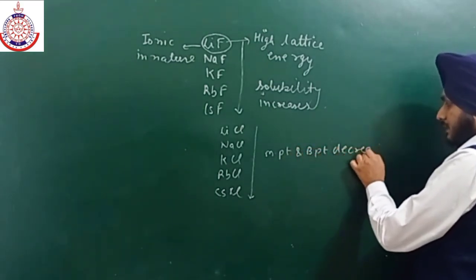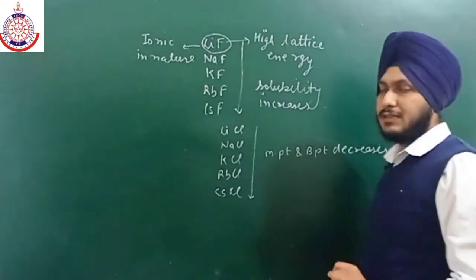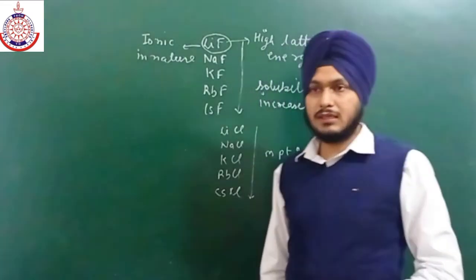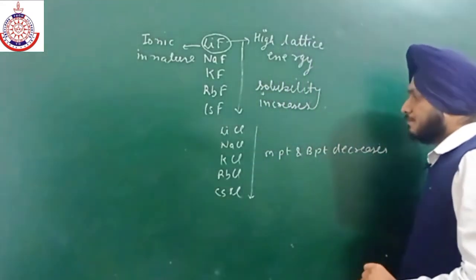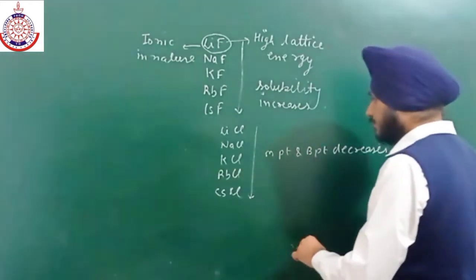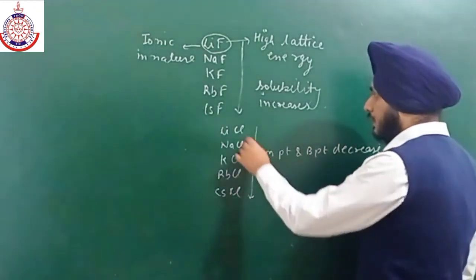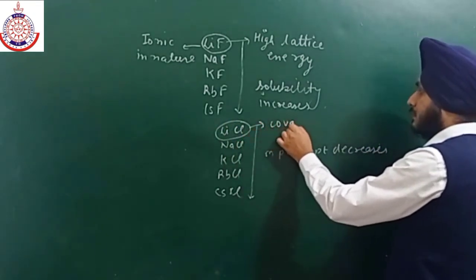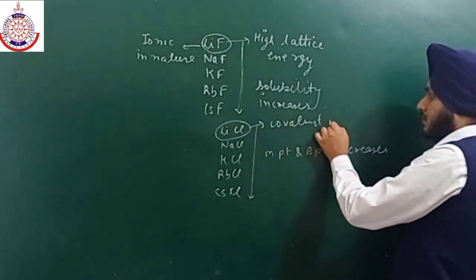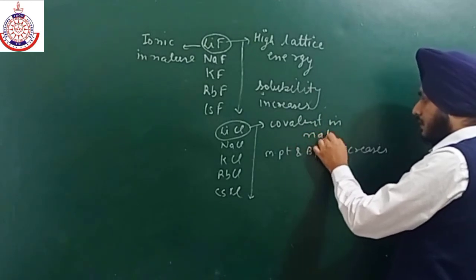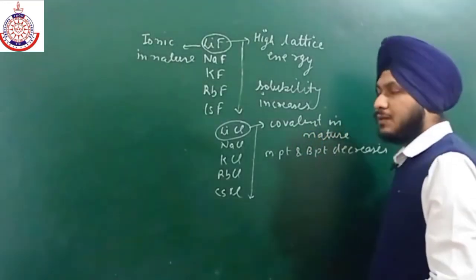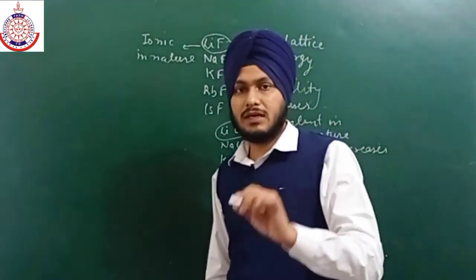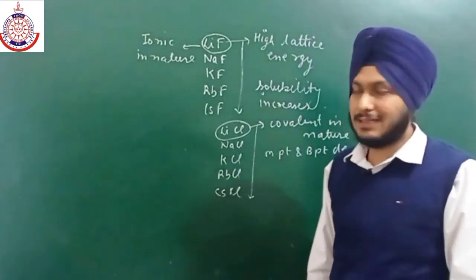Melting point decreases due to the decrease in the lattice energy. Lithium chloride is covalent in nature. So that is why the melting point of lithium chloride is exceptionally less as compared to the others.